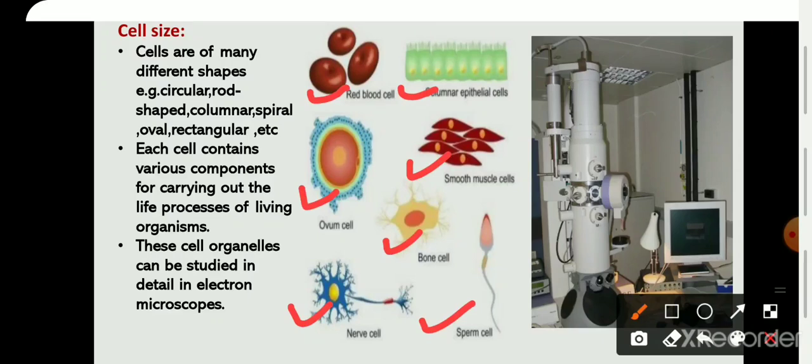So after observing all these cells, we can conclude that there are different shaped cells. Some are circular, rod shaped, columnar, spiral, oval and rectangular. And each cell contains various components for carrying out different life processes. Those components are called cell organelles. And all the cell organelles can be studied in detail in an electron microscope. You may see the image of an electron microscope on the right.